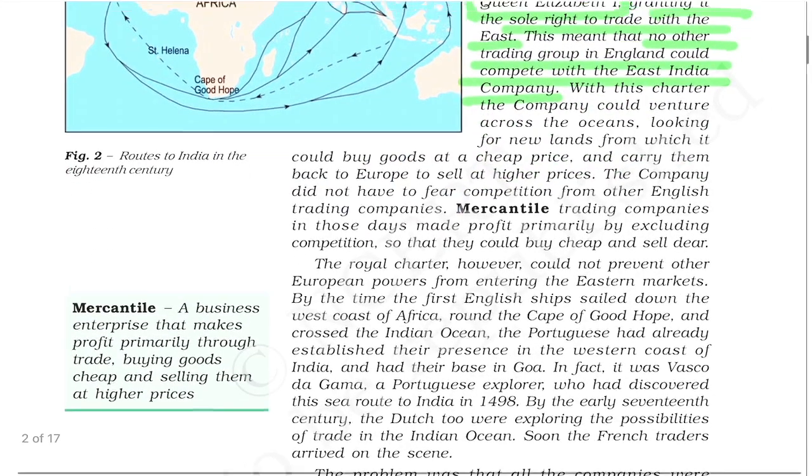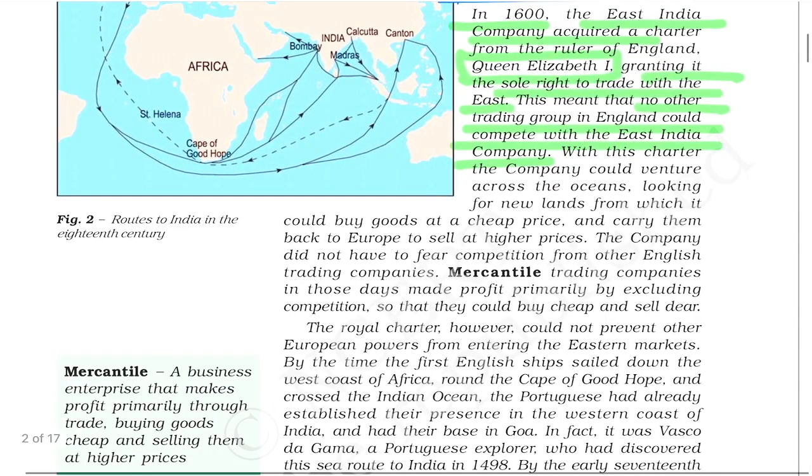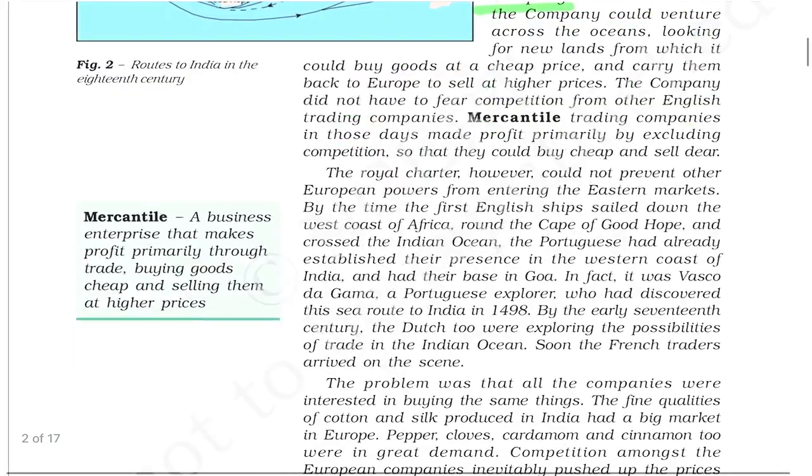But remember, who has given this? This was given by the Queen of England, means no other company in England could compete with them for the trade in the East. But other European powers or other European companies could compete with them, not from England but from other European countries. So this royal charter could not prevent other European companies from entering the eastern market.